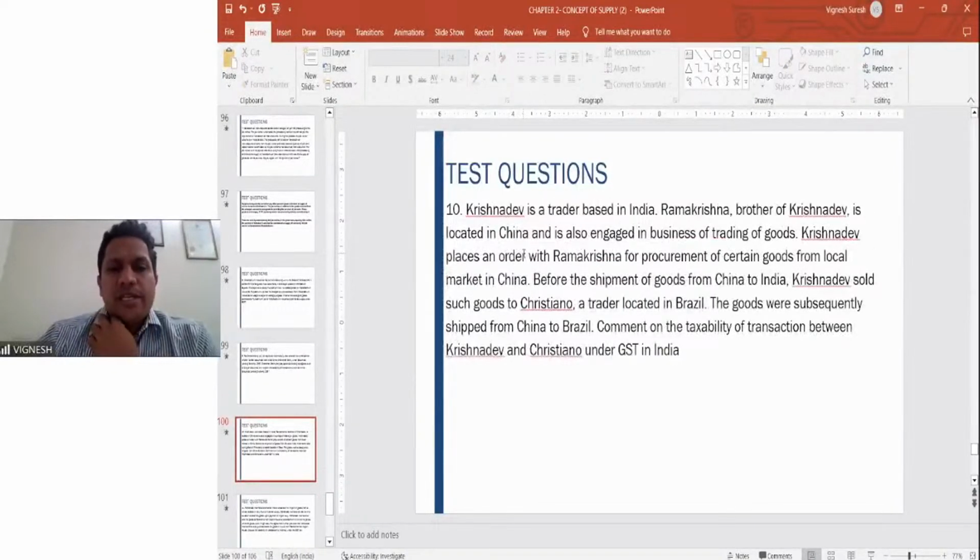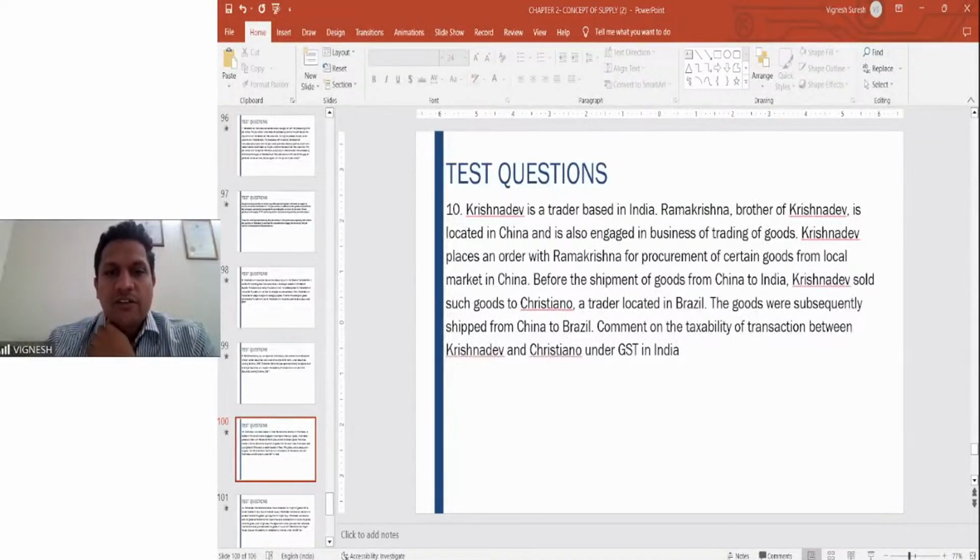Krishnadev is a trader based in India. Ramakrishna, brother of Krishnadev, is located in China, also engaged in the business of trading of goods. Krishnadev places an order with Ramakrishna for procurement of certain goods from the local market in China. Before the shipment from China to India, Krishnadev sold such goods to Cristiano, a trader located in Brazil. The goods were subsequently shipped from China to Brazil. Comment on the taxability.